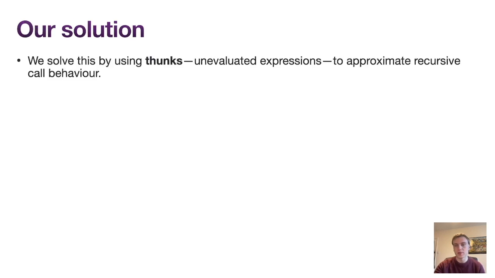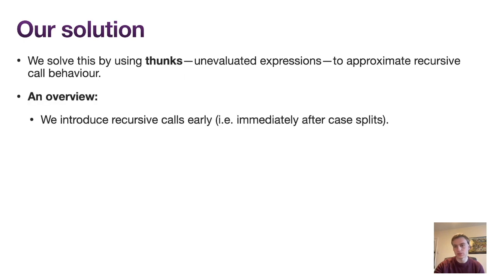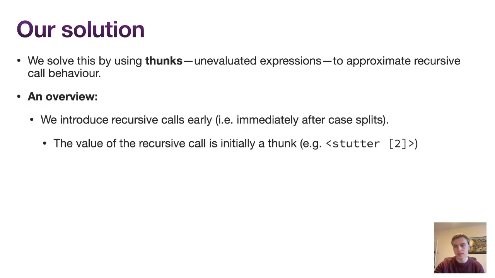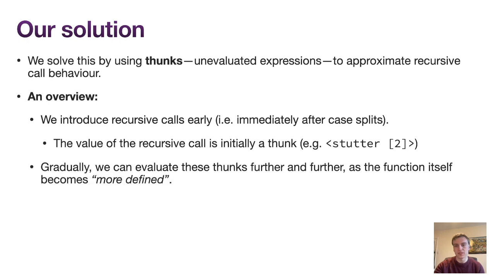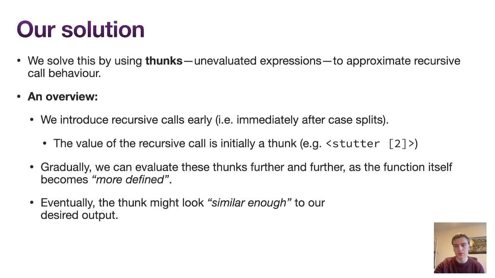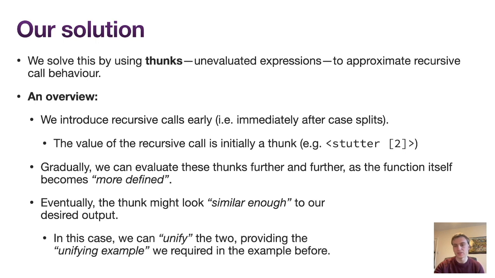So if the problem is not knowing the result of the recursive function call, why not just run with this and keep it unevaluated until we do? So to do this, we introduce recursive calls as early as we can. Initially, the recursive calls will be thunks, in other words, unevaluated pieces of code. And as we synthesize the function further and further, we can gradually evaluate this thunk. Eventually, we'll hopefully reach a point where the thunk looks a lot like our desired output, and at this point we can unify the two.